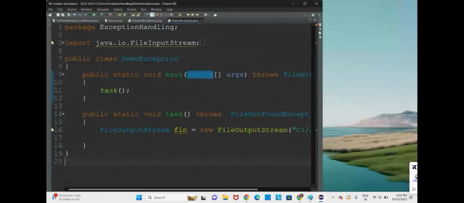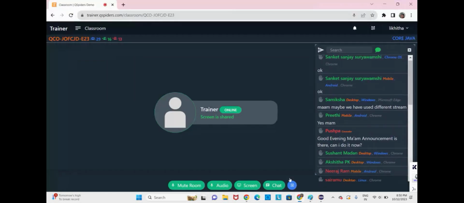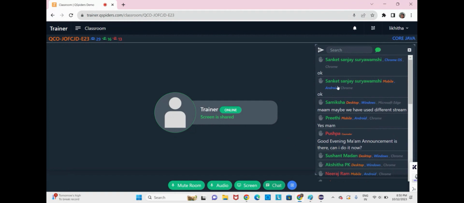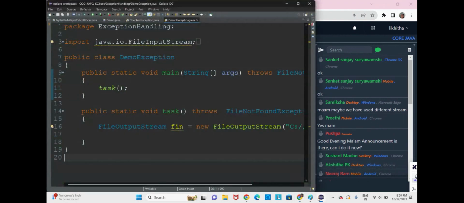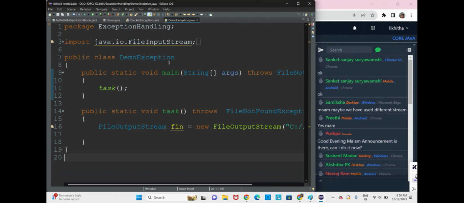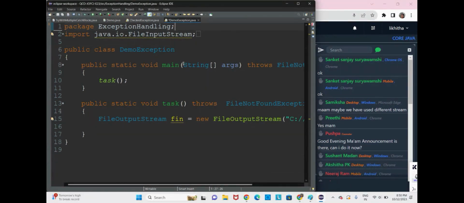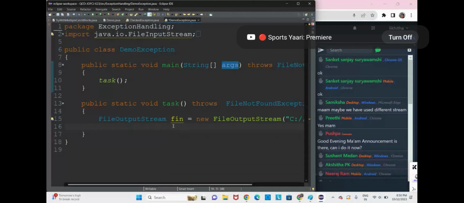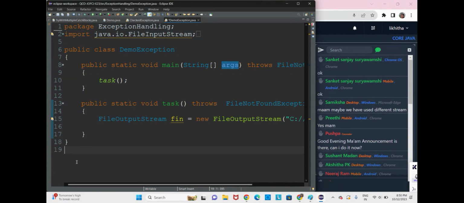Okay, so this is it. Maybe we were using different streams, it might have also happened. Here we have file input stream, and here the same file input stream only. The error was showing that here it is string, that is why it was not working. Some inbuilt problem was there. It's okay, no problem. So this is about declaring an exception. This is how you can declare an exception.